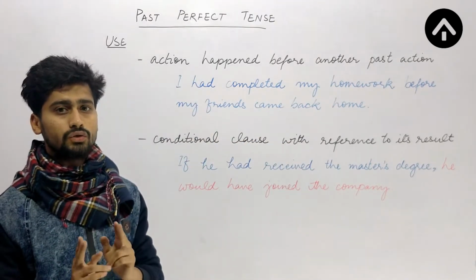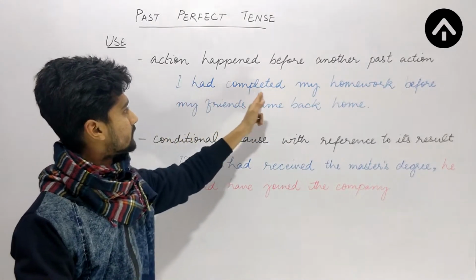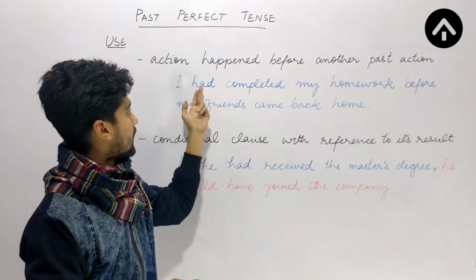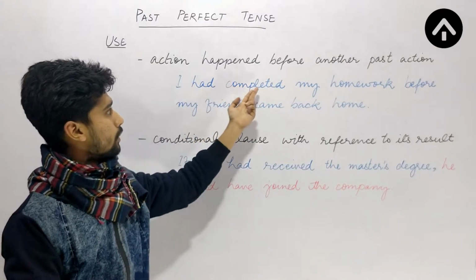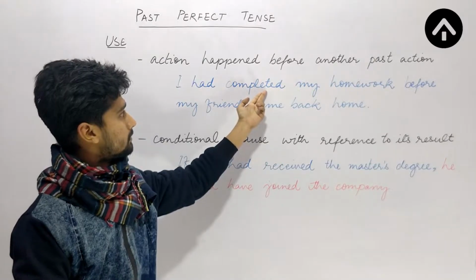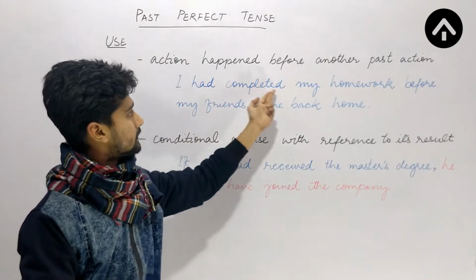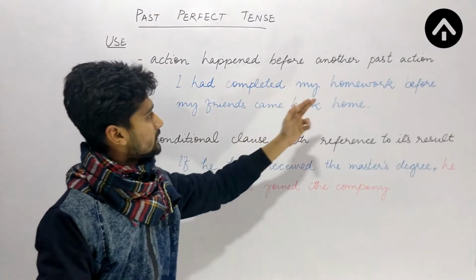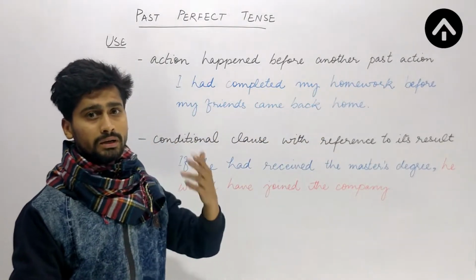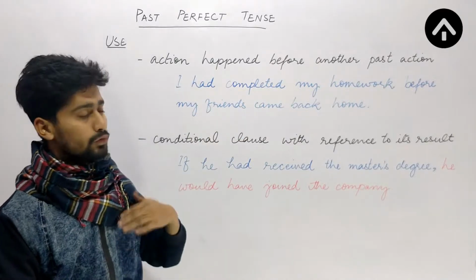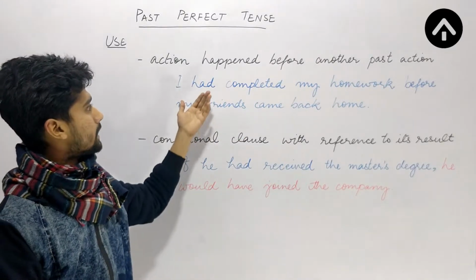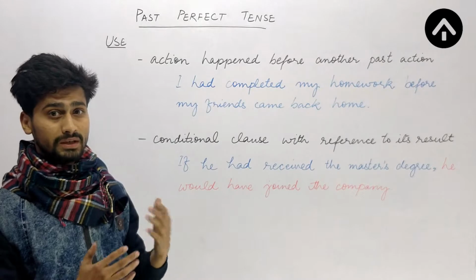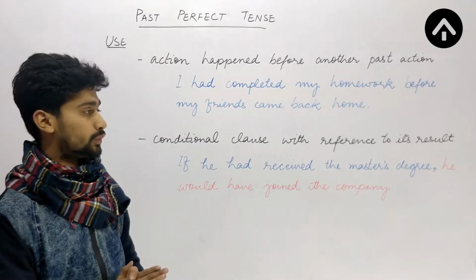So two actions took place. Obviously this is the first one, I had completed. I use had along with the third form of the verb, completed. So this is the action that took place first, and this action happened later. So my friends came back home after I had completed my homework. I can use this sentence like this also.